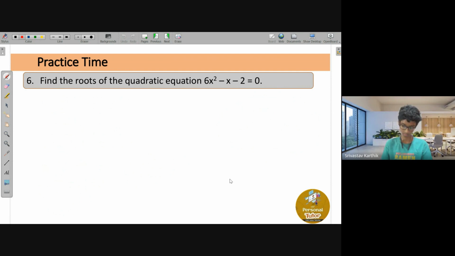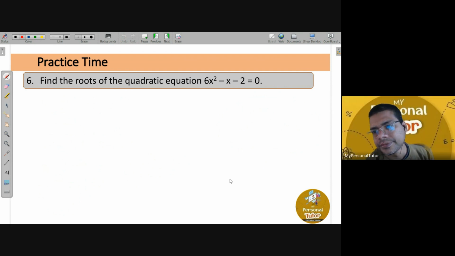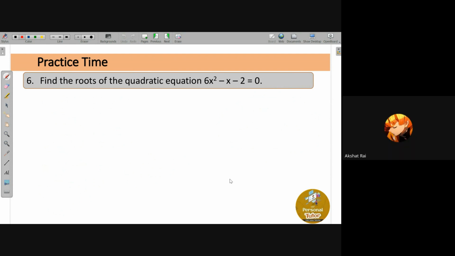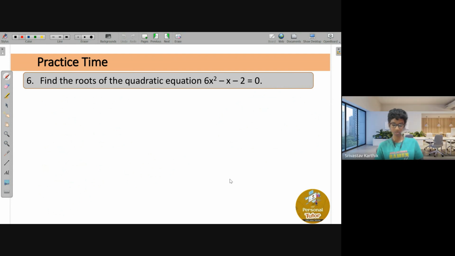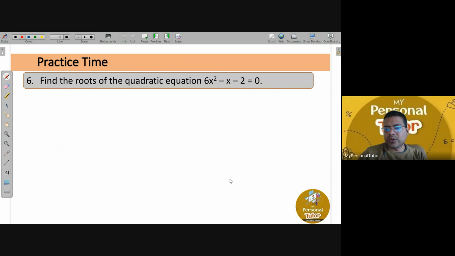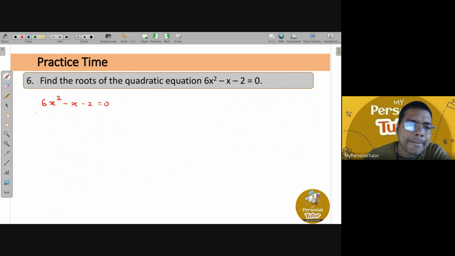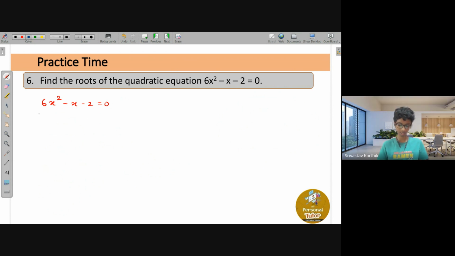Sir, done. All right, others finish it off. Akshat, finish it off. Done, sir. What is the answer you got, Karthik? Sir, 3x minus 2 into 2x plus 1. No, after that, you know how to simplify it. You have done only the factorization part, right? So you got 6x squared minus x minus 2 equals 0. What is the factorization you got, Karthik? I got 3x minus 2 into 2x plus 1, and x is equal to 2 by 3 or x is equal to 1 by 2.